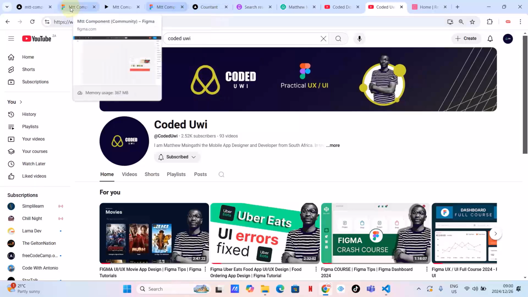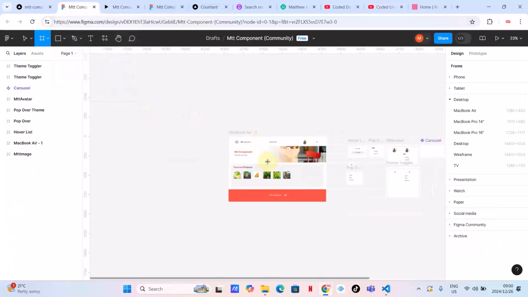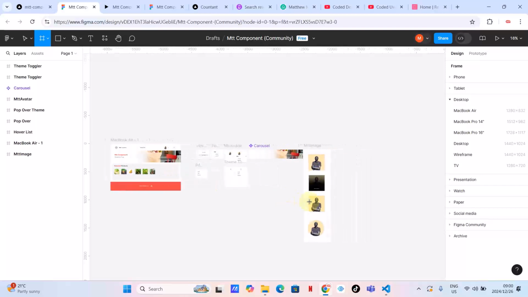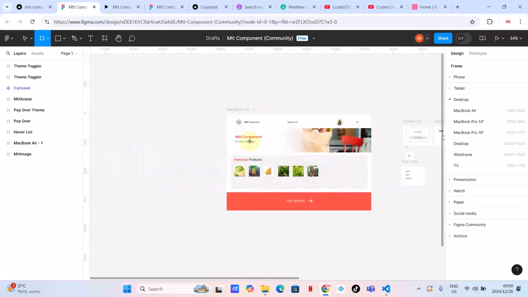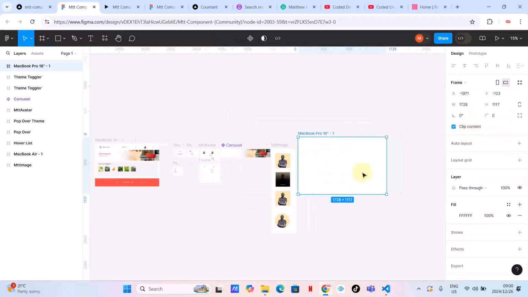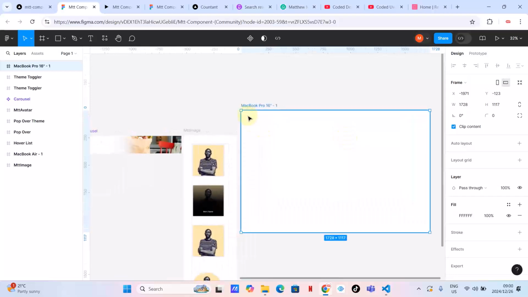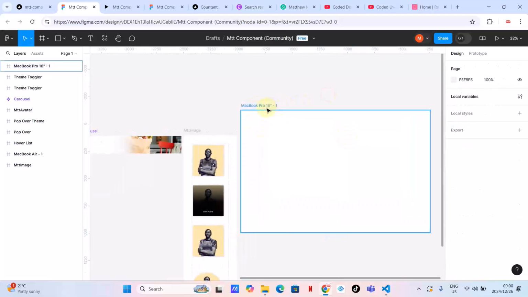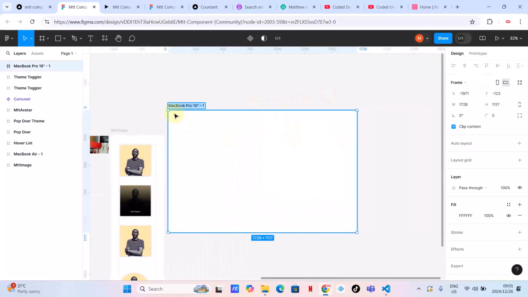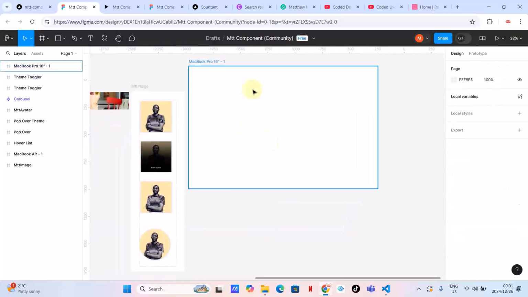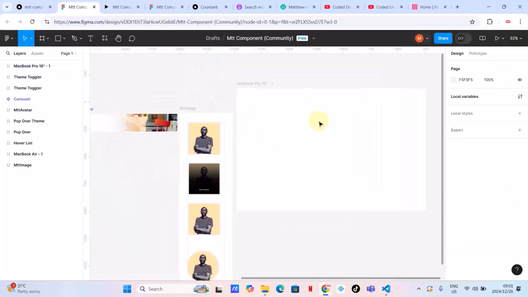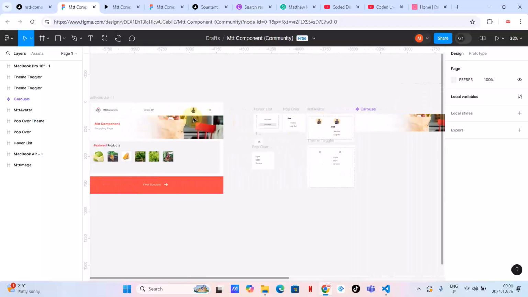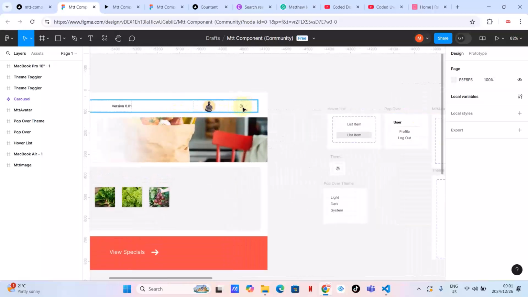Let's go back here to this file. What I'm going to do here is create this as it is. Let's quickly do that, guys. We are not going to take long here. Let's just take the size of this canvas, which is MacBook Pro. As you can see, guys, this is desktop. All right, so what we want to do first, let's say we want to add this component.